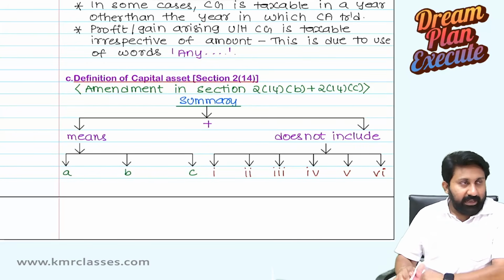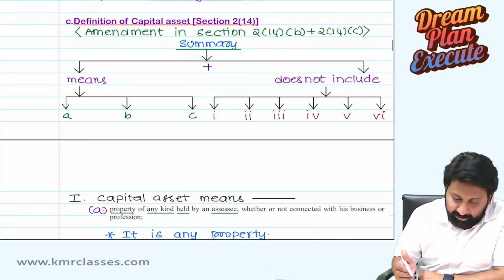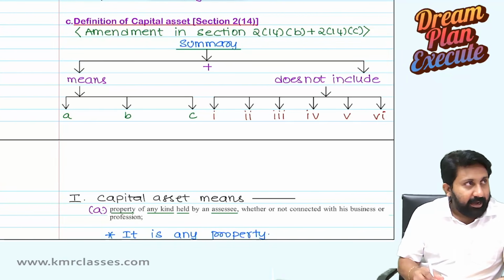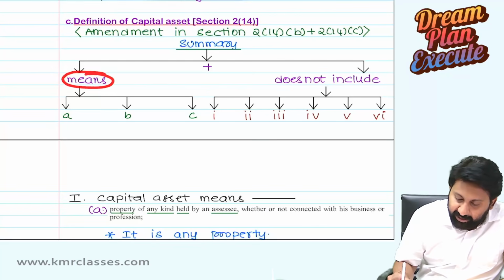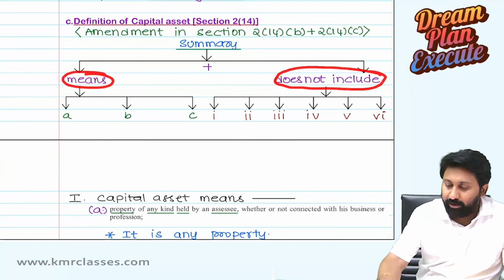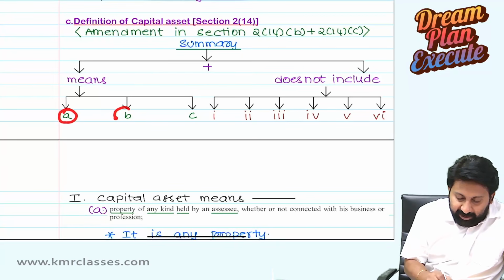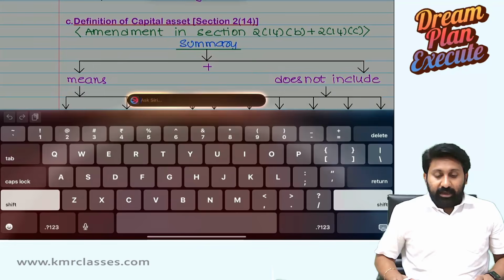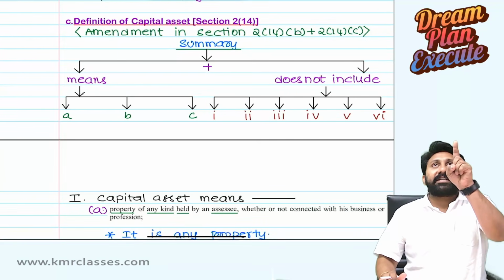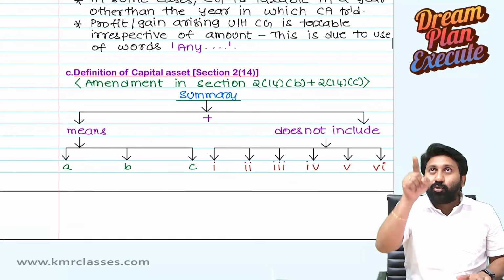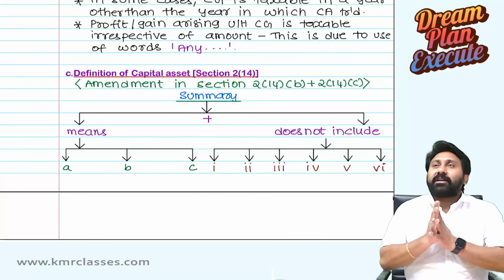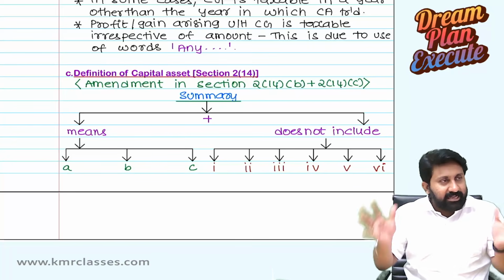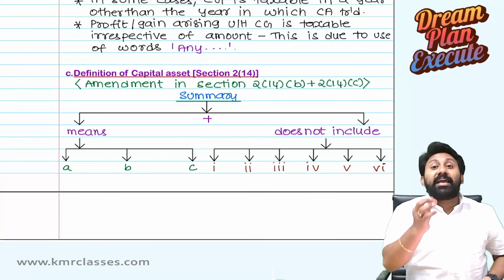Okay, let's see. Summary of the Bail Act. How is the section divided? The section said two things: capital asset means, and capital asset does not include. Capital asset means A, B, C. Problem is, if I say capital asset includes, what will you understand? Includes is always an inclusive definition. Means so many things will come. The given things are only examples.